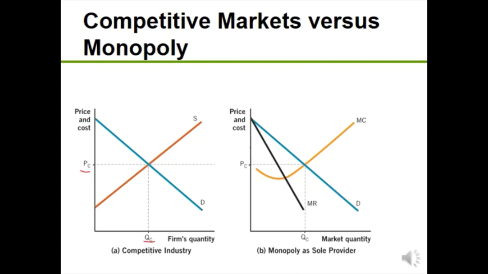What this means is that the monopolist is pricing where marginal revenue equals marginal cost. The monopolist is lowering that level of output and setting the price higher than the competitive market. The monopolist is charging a higher price and producing less output than would occur under perfect competition.